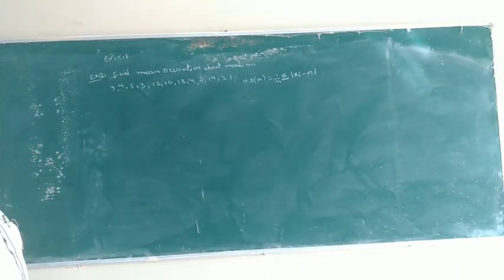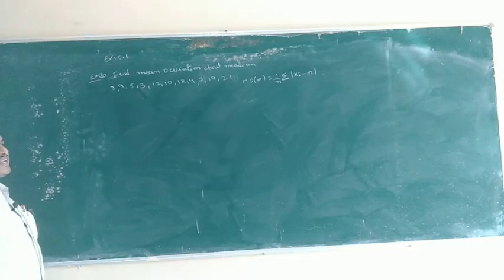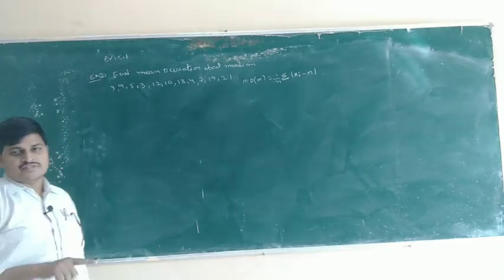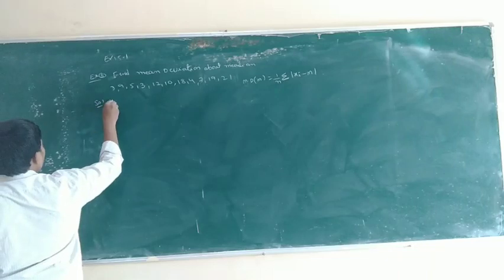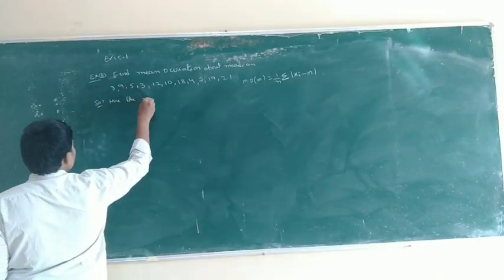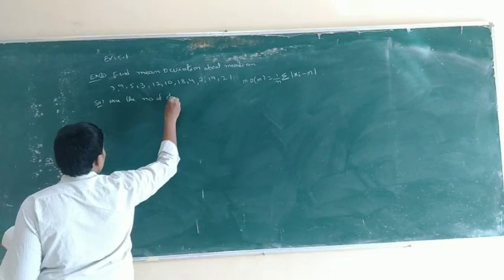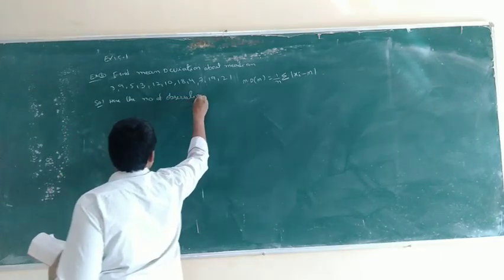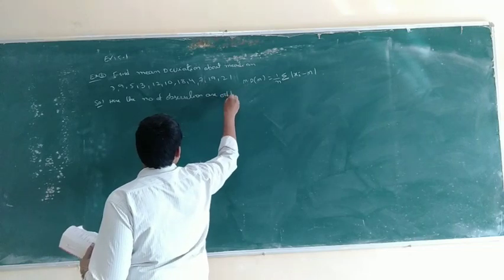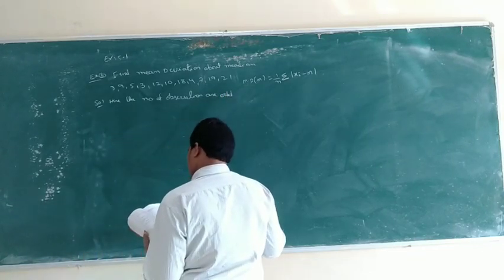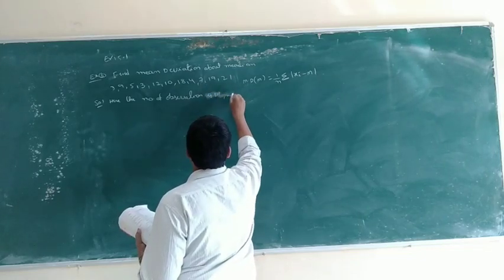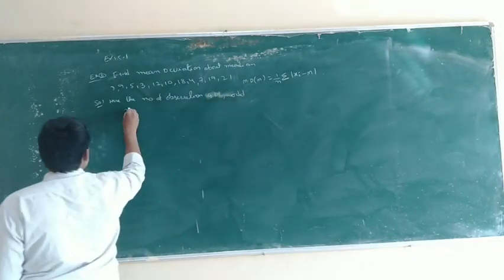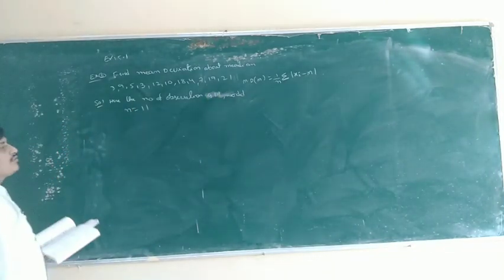How to find the median? First, the given observations are arranged in ascending or descending order, any order. Solution: here the number of observations is odd. The number of observations is 11, and 11 means odd. So small n is equal to 11.